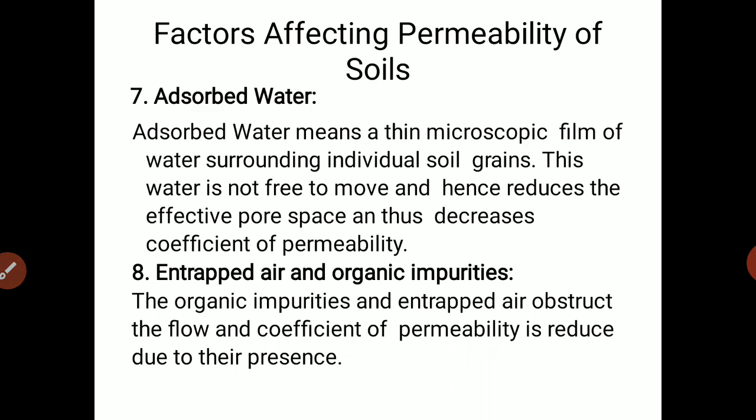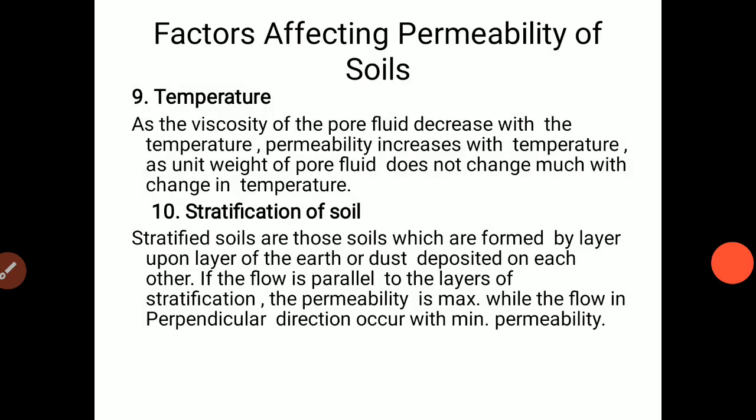Then the next point is absorbed water. Absorbed water means a thin microscopic film of water surrounding individual soil grains. The soil is surrounded and occupied with the pore fluid.